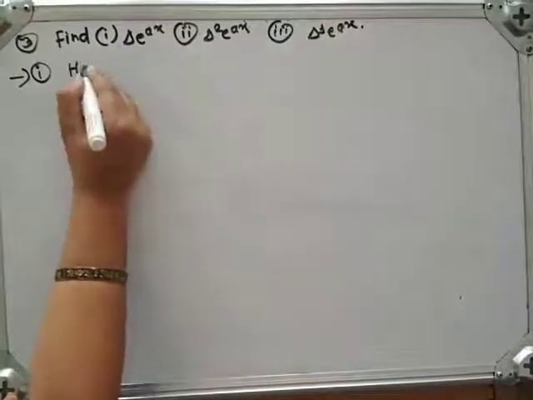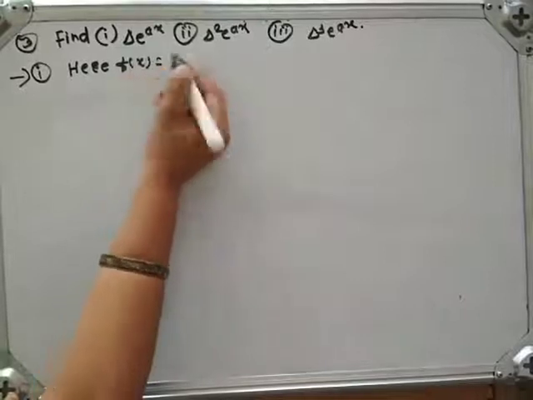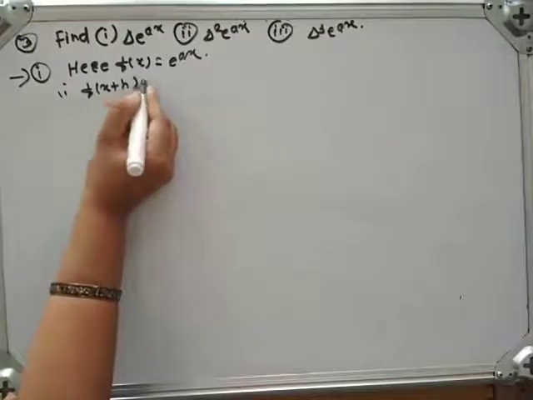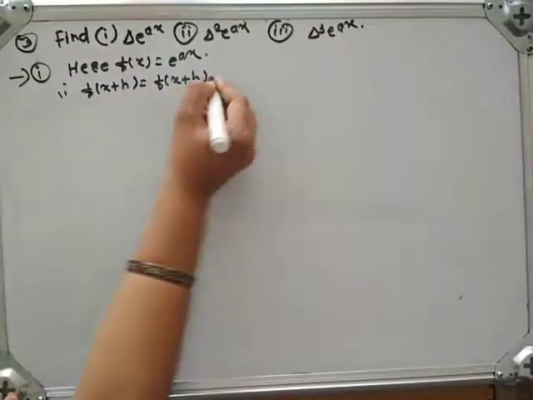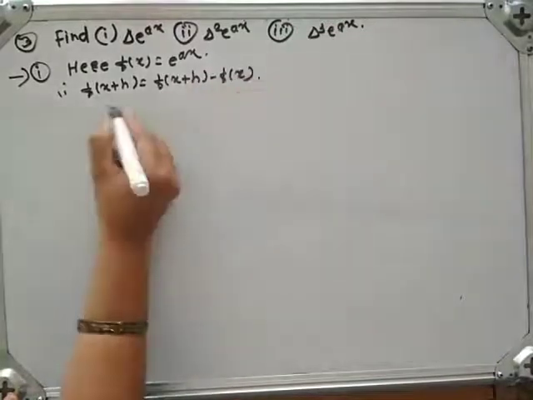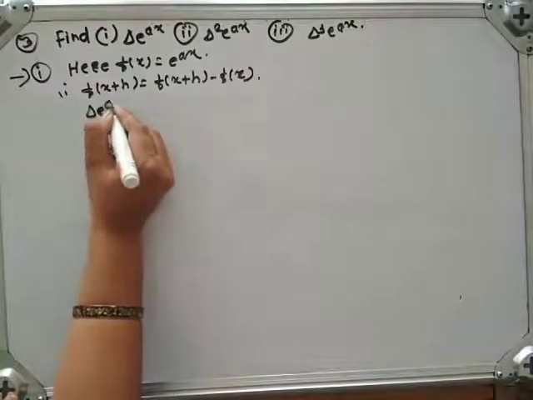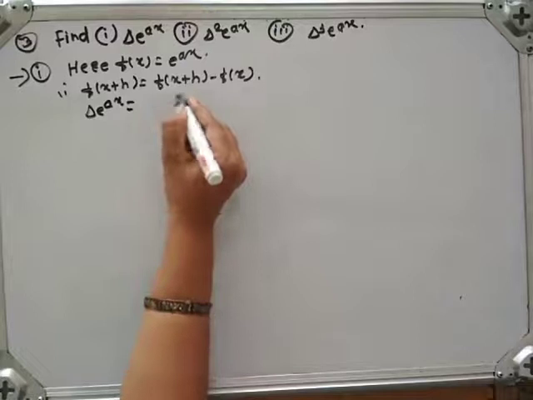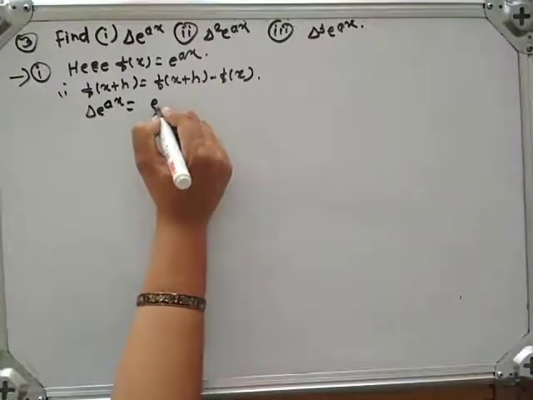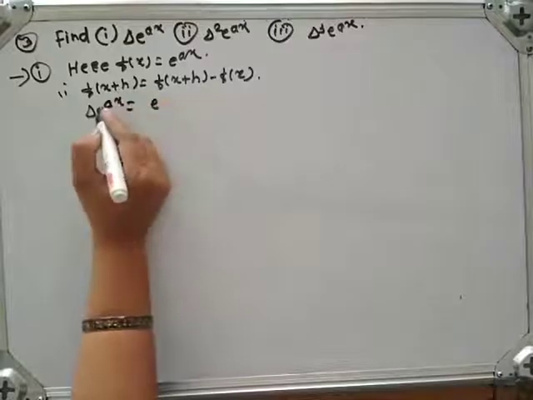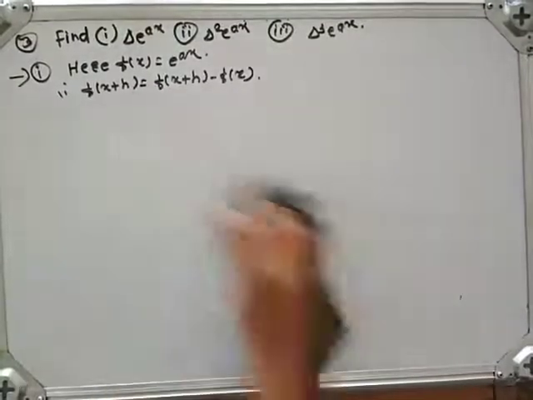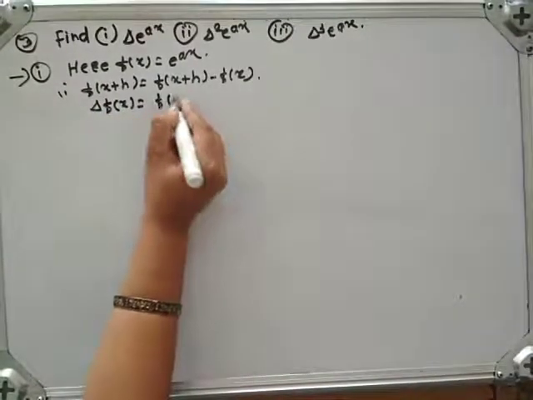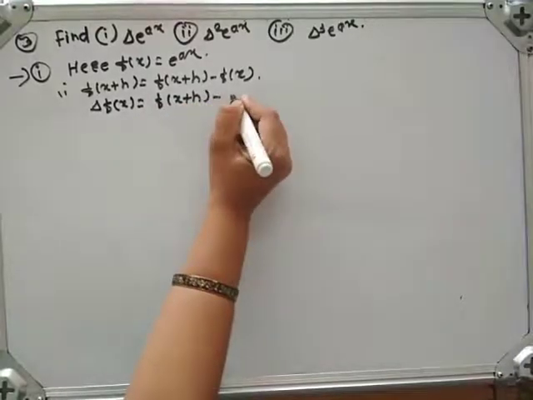Here observe that we have f of x is equal to e raised to ax. Therefore delta f of x is equal to f of x plus h minus f of x.